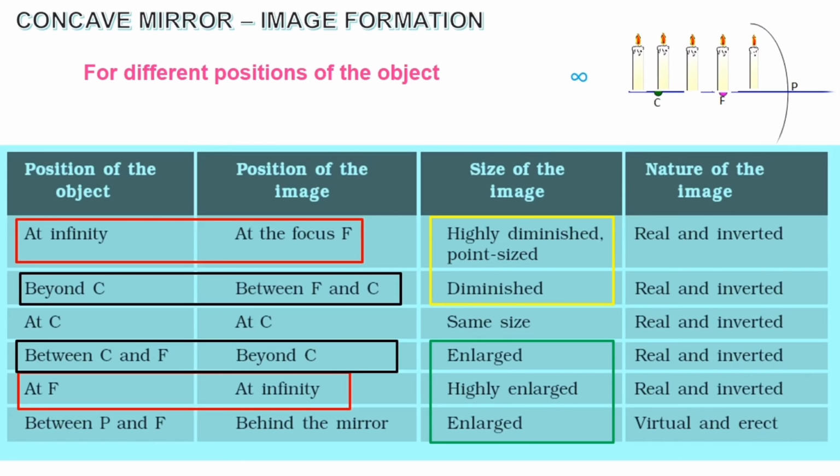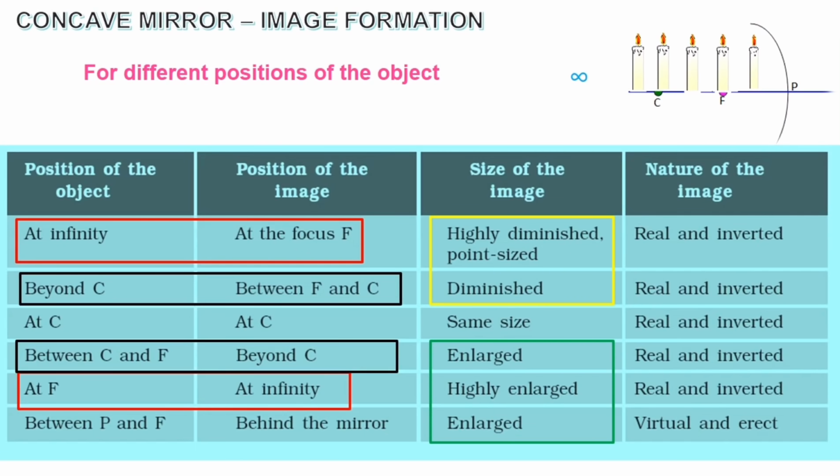If you see the word infinity anywhere in the position of the image or in the position of the object, you have to add the word highly. So in the first case, infinity is present, so they have added highly diminished. Likewise, in the fifth case, infinity is present, so in that particular case, highly enlarged. So that's how we have to understand.